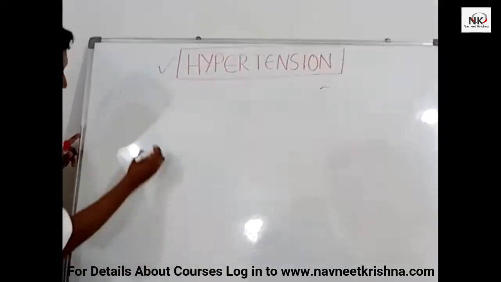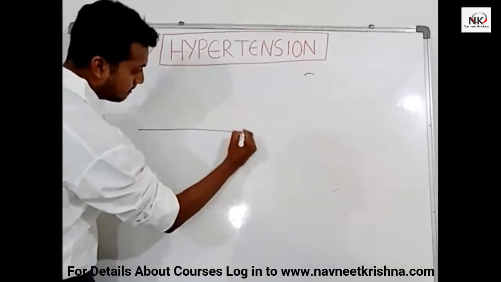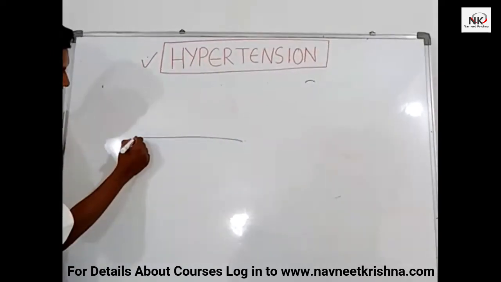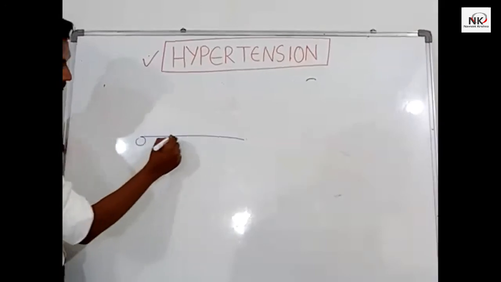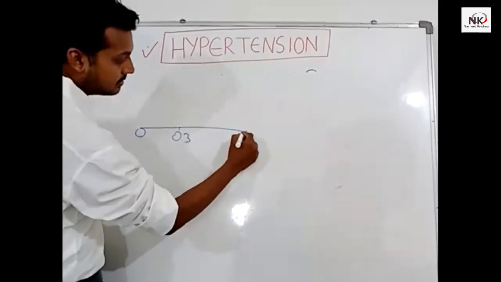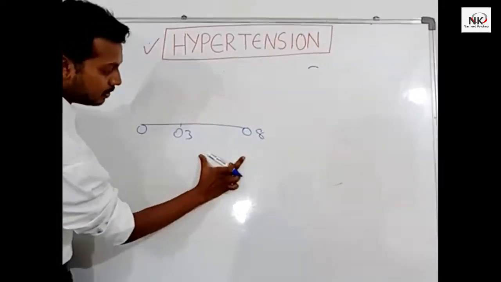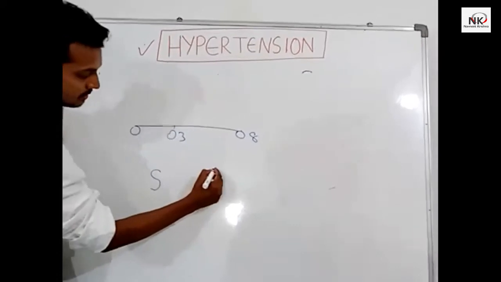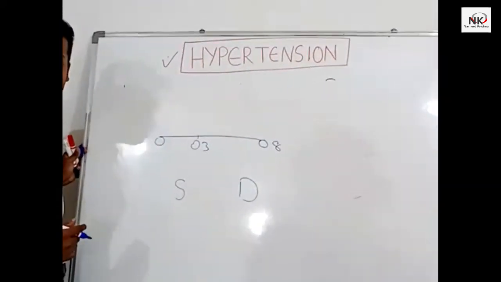Consider this is a cardiac cycle graph. This is 0.3 and then this is 0.8. This is 0.5 and this is 0.3. This is systole, this is diastole.